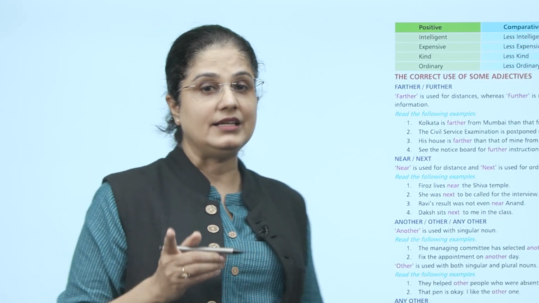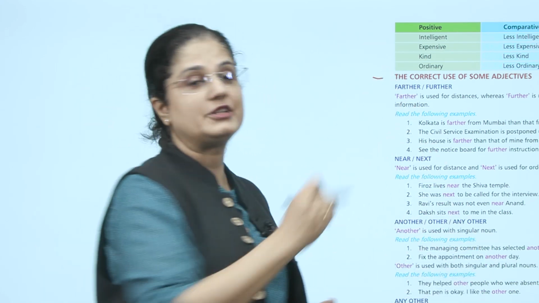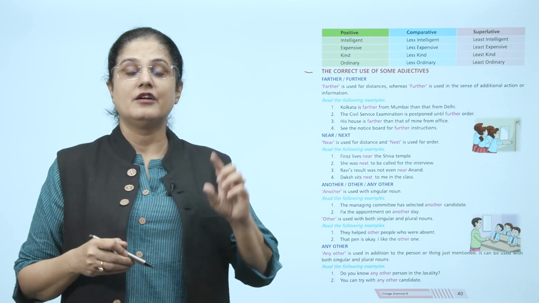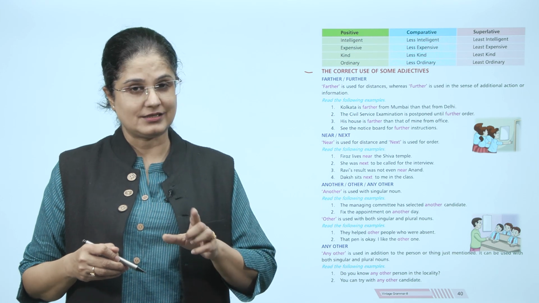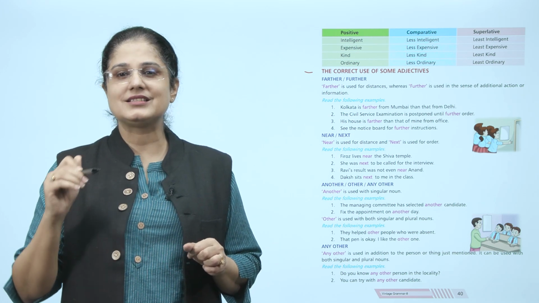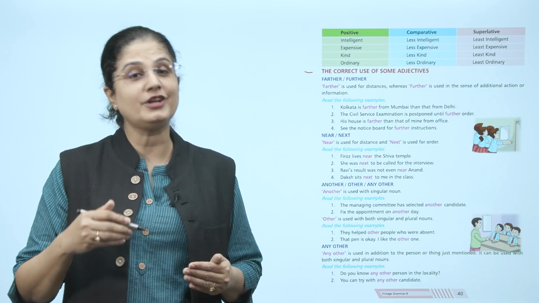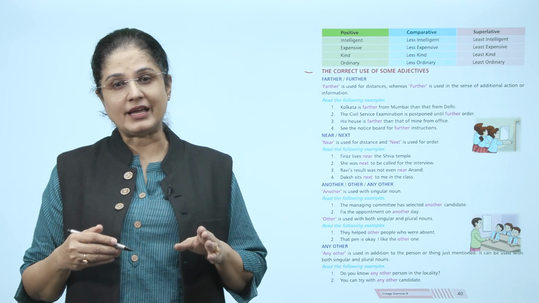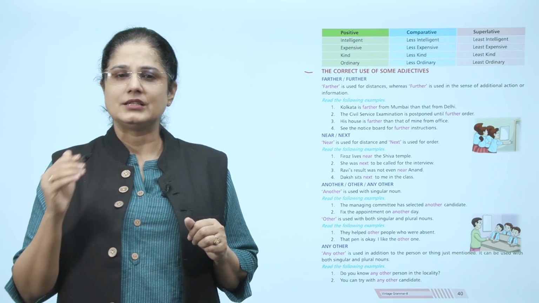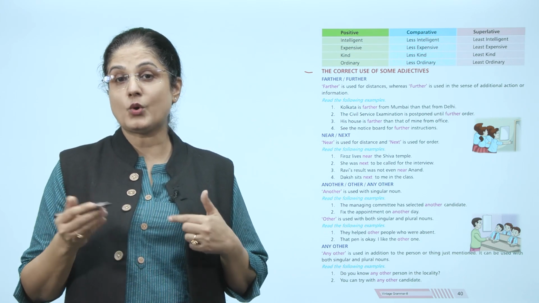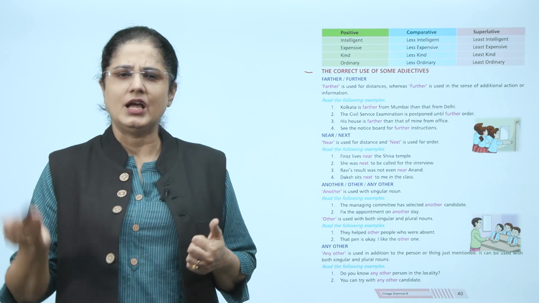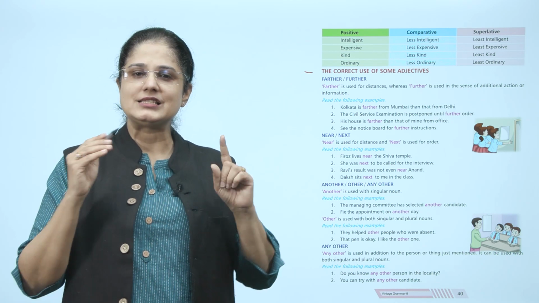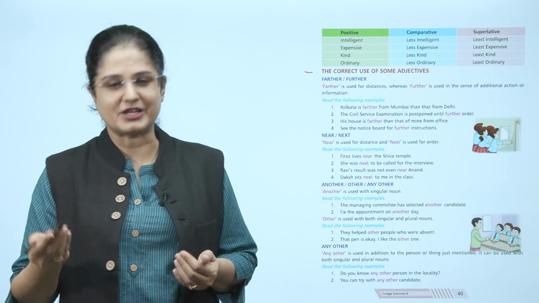Let us now look at the correct use of some adjectives. So we will begin with farther and further. Farther is used for distance, whereas further is used in the sense of additional action or information. For example, Kolkata is farther from Mumbai than that from Delhi. The civil service examination is postponed until further order. His house is farther than that of mine from office. See the notice board for further instructions.